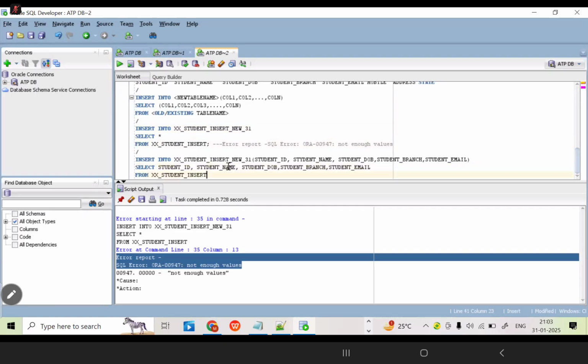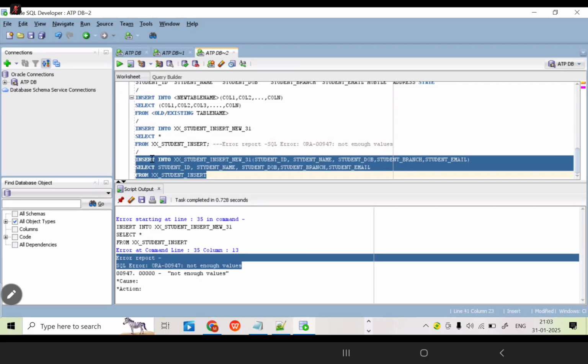Now come to this query. Are the columns of both the tables matching or not? Yes, matching. With this syntax, are the columns of both the tables matching or not? Yes.